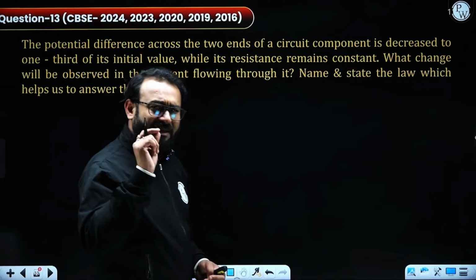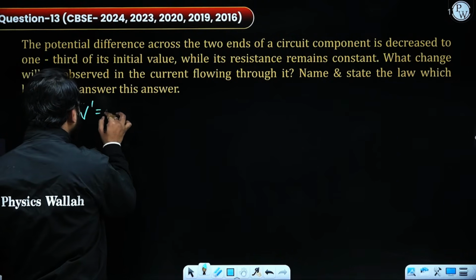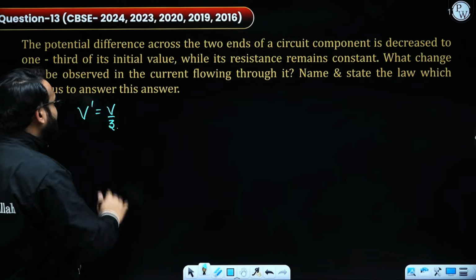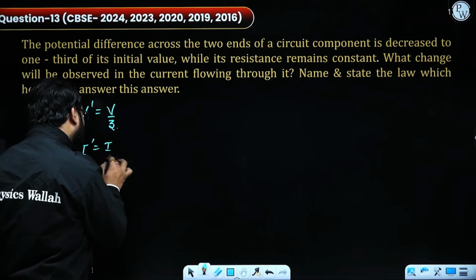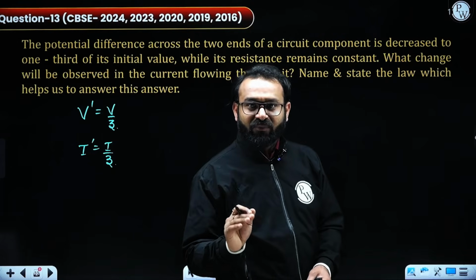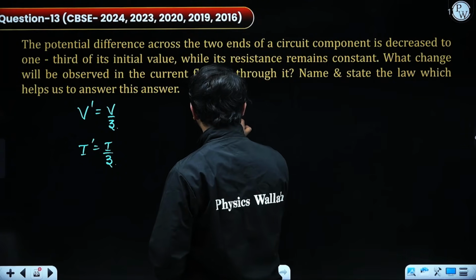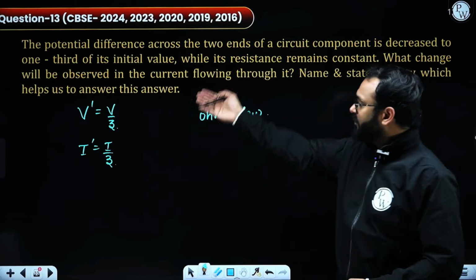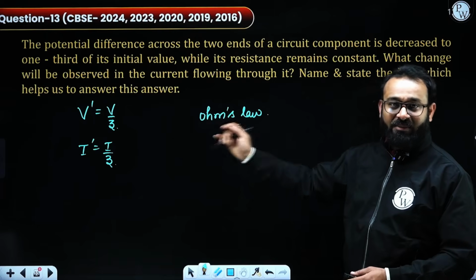So the thing is, they are actually mentioning that the potential difference is decreased to 1/3. So this is the potential difference. So in that case, the value of current will also be I by 3. The reason is the resistance is already constant and V is directly proportional to I, and this is defined by Ohm's law. So the complete answer will be like that. So we need to write the relation, and finally that is the reason why this is coming out.